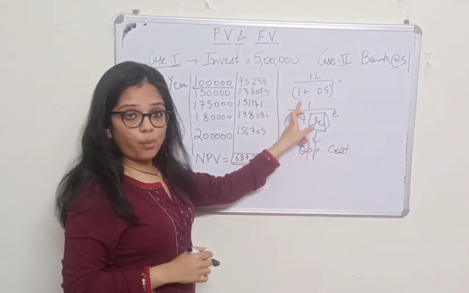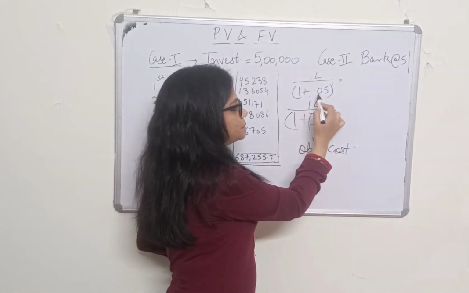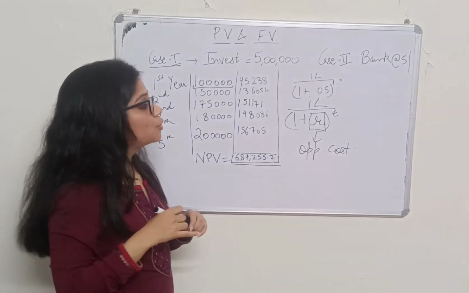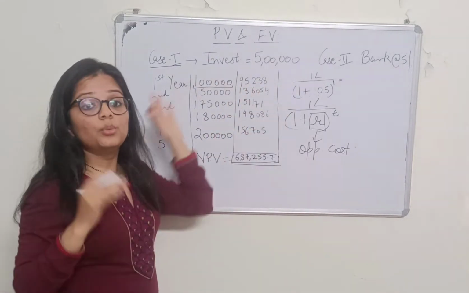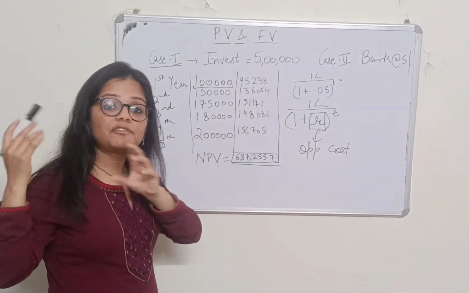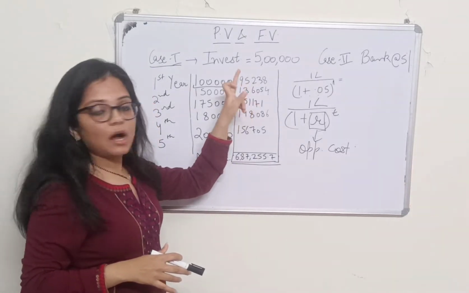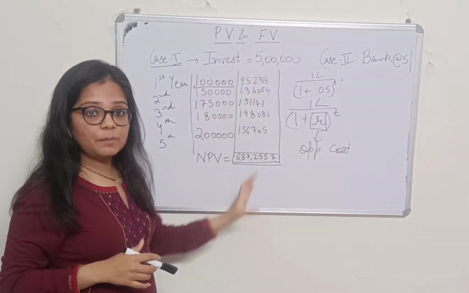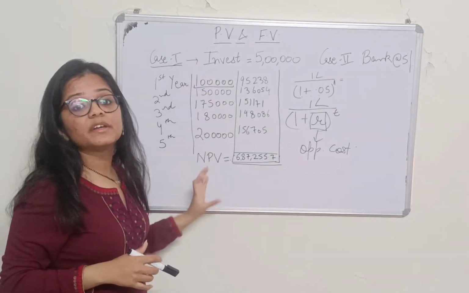So 1 lakh divided by (1 plus 0.05) raised to the power 1, as time is 1 year, right? When you calculate this, you get 95,238, which means the present value of the 1 lakh you will get after 1 year is 95,238. In the similar manner, we calculate the present values of all the other inflows.